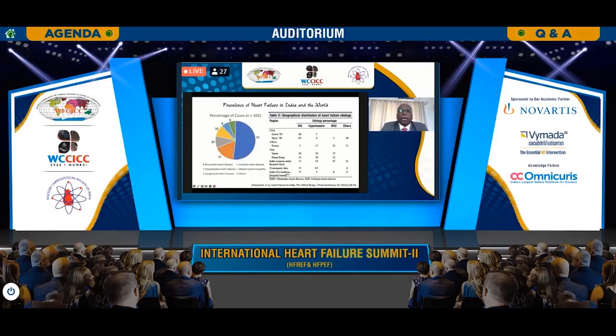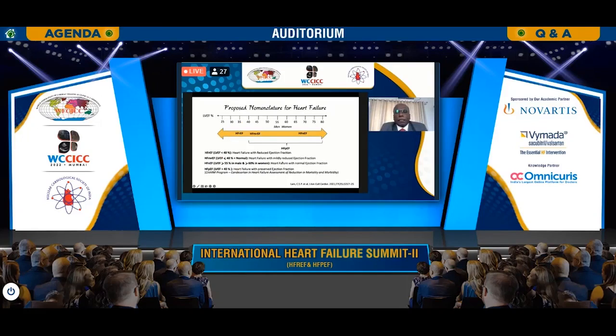With this background, we have to appreciate why this is very important, because the incidence of heart failure is increasing these days. In India, when a paper was published a couple of years ago, it showed that rheumatic heart disease is very commonly prevalent in North India. In the southern part of India, it's more like a Western economy, which is developed, where ischemic heart disease is more commonly prevalent.